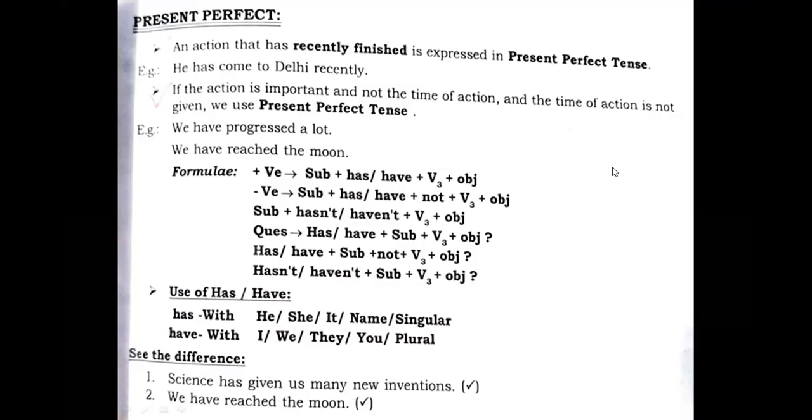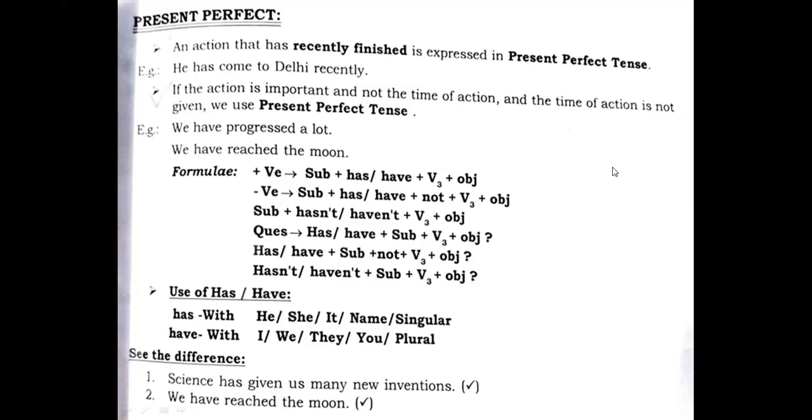So, see, the first formula we have with us. Ultimately, what we need to understand, students, is the helping verb and the main verb. What sort of changes are there? See, the helping verb is has, have, plus verb third form plus object, right? So, has, have, we need to understand where we use has, have.